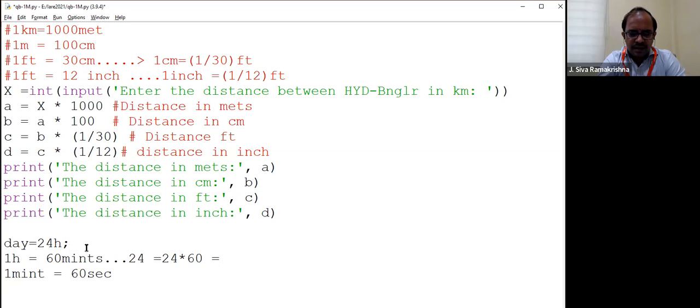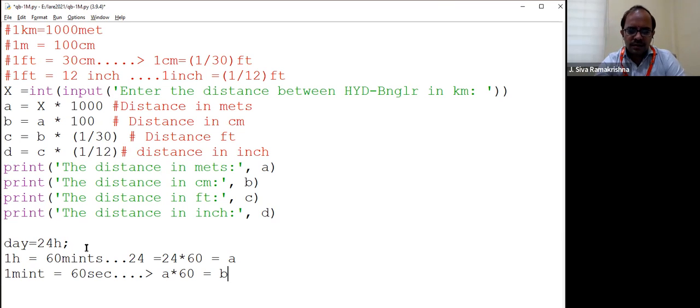I will keep this, I will assign this to a variable. Now this A consists of hours in minutes. And then I will express this minutes in terms of seconds. So 1 minute equals to 60 seconds. And A number of minutes equals to what? So you can write like this, A into 60. Then I will keep this in another variable called B. So will it be fine?